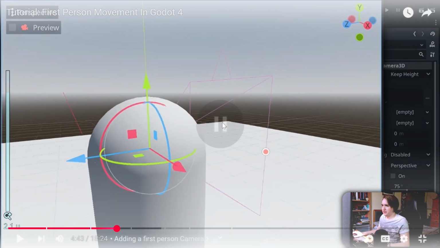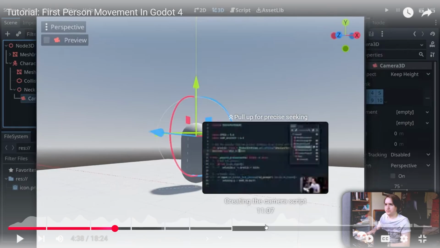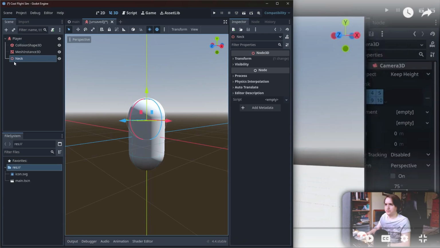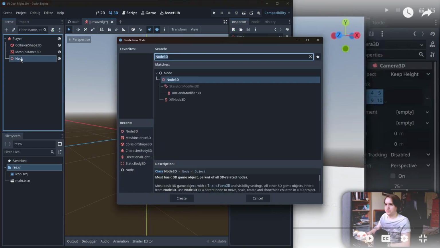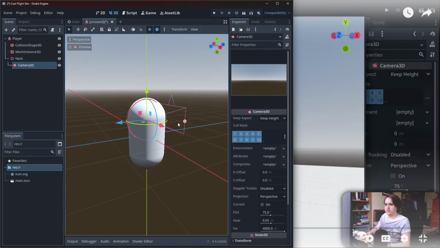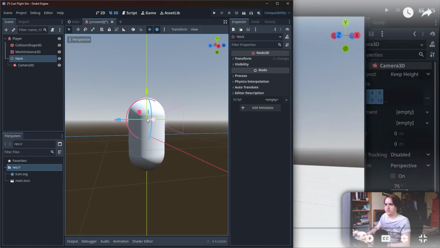All right, let's do the camera 3D. That was inside neck. Yeah. All right. So let's do that right here. Where are we? Right here. Let's do Control A and let's say camera 3D. Boom. All right. And so, yes, we have the camera facing that way. I don't like it. We're going to have to put this thing on its side. In fact, I want to put it on its side right now. So let's get the neck and let's put it here just for a little bit.